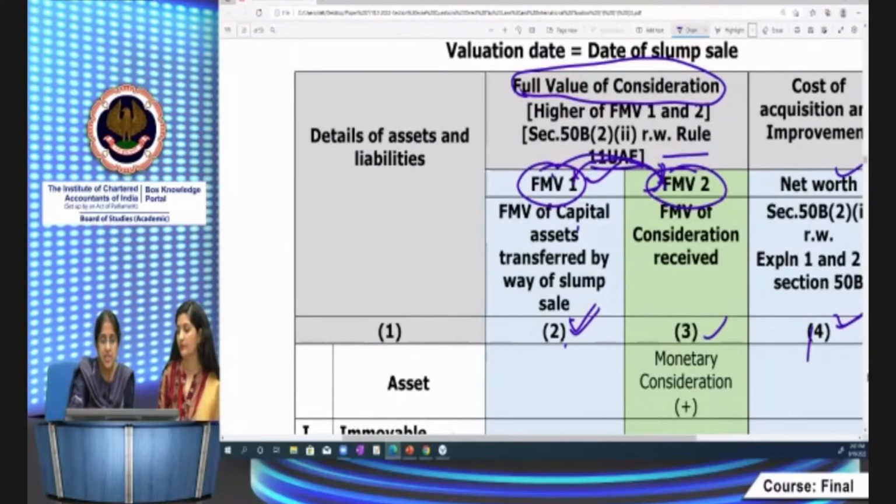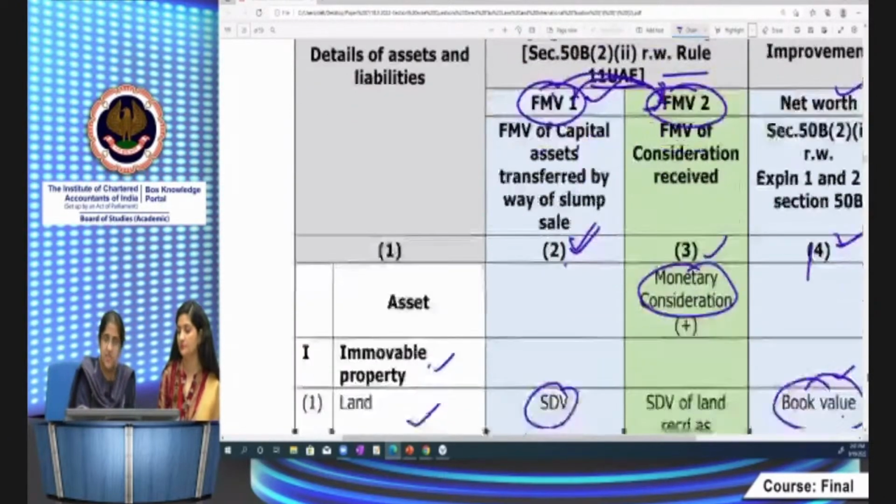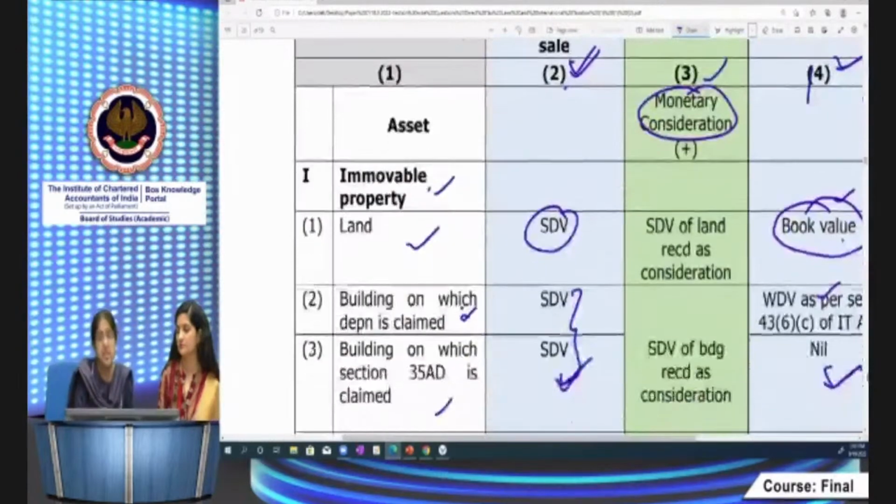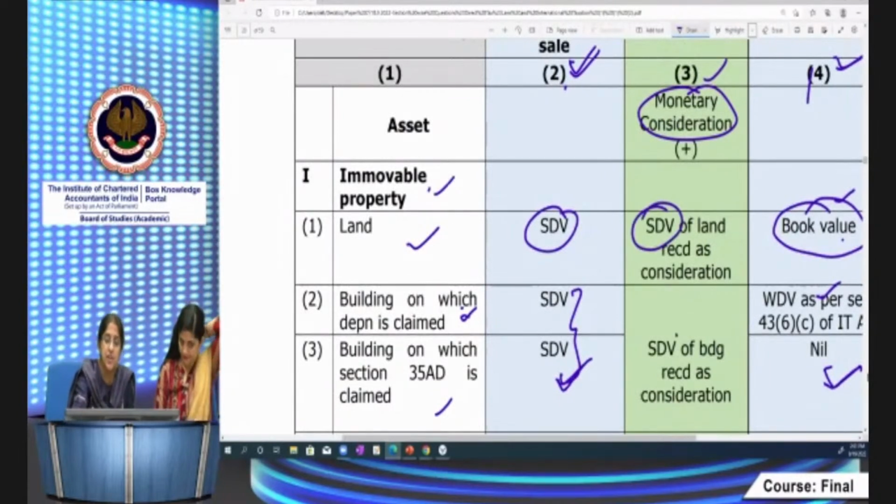So consideration received, one of course is the monetary consideration which you receive. By and large, it's monetary consideration. Suppose they give me land and building by way of consideration, then I have to consider SDV of the land and building on the date of valuation. Everything is on the date of valuation, the date of slump sale.